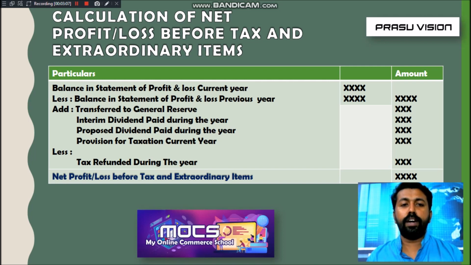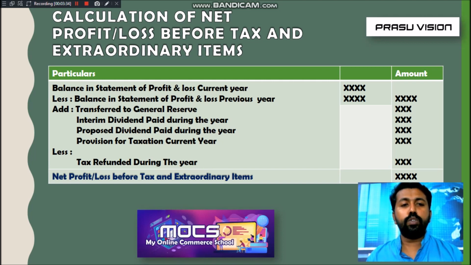Current year value will be taken here to find out the net profit before tax. And if the values of provision for taxation are given for the previous and current year, the current year value will be taken here, and the previous year value will be taken to deduct from operating activity after all adjustments. It will be very clear by solving a problem.